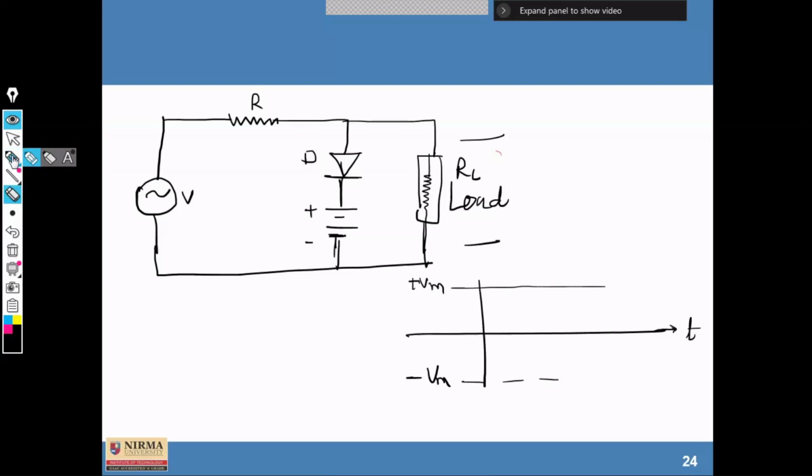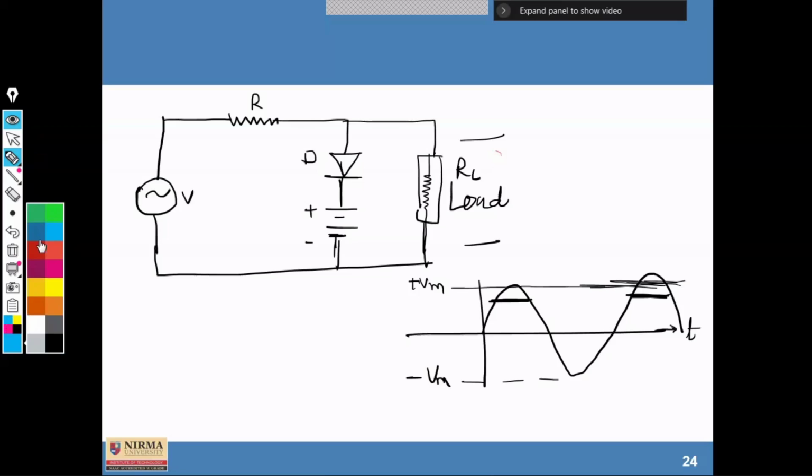Clear. So sometimes it is required to clip a portion of the waveform. Just a minute, I need to draw. Suppose you want to clip a portion of this waveform here, like this. So your output is like this, and this portion of the waveform is clipped.